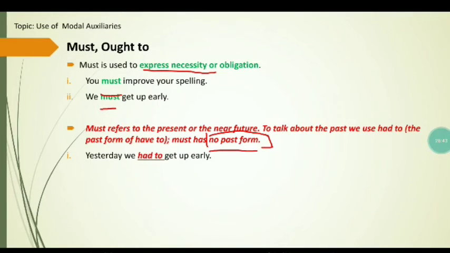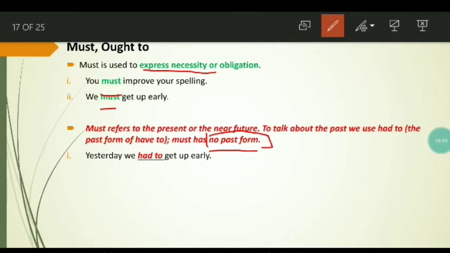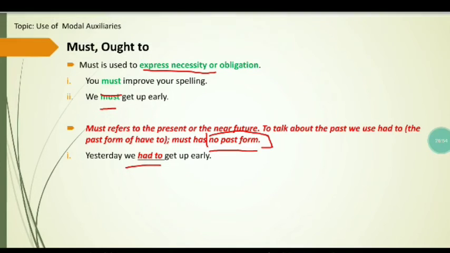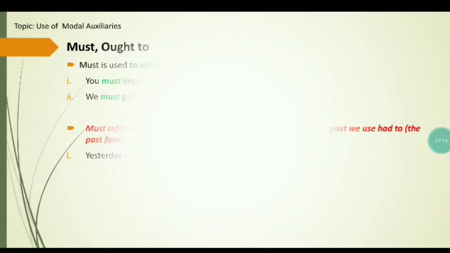For example, yesterday we had to get up early. In this sentence we talk about the past. That is why we have used had to. So from this very example, it is clear that must has no past form, and if you want to refer to the past, you should use had to, the past form of have to. You must not use must because it doesn't have any past form.